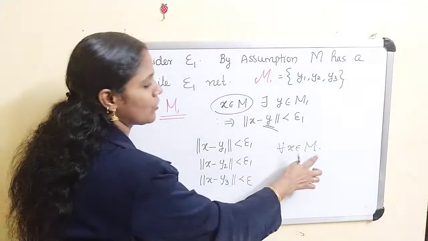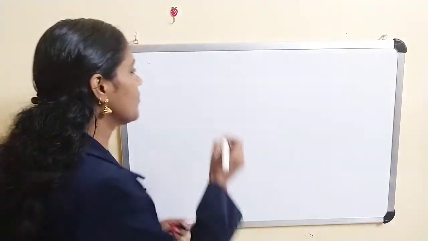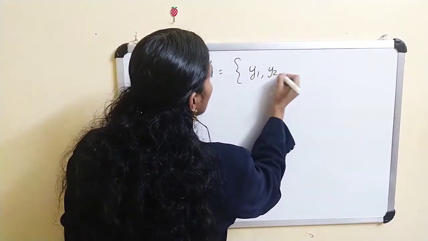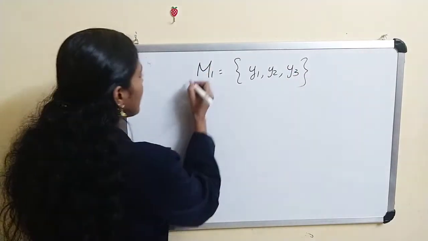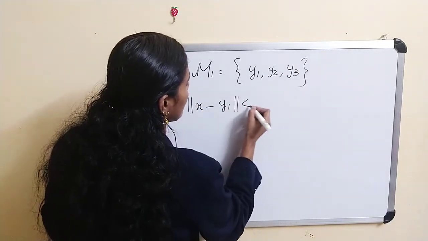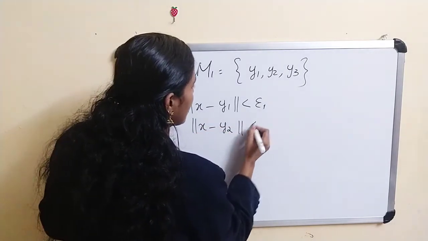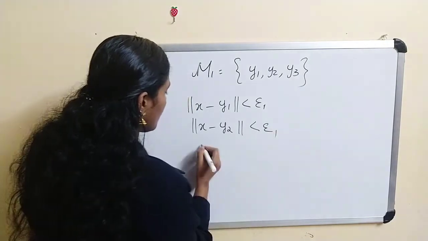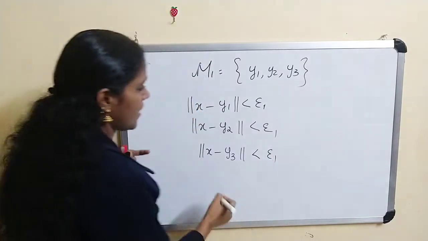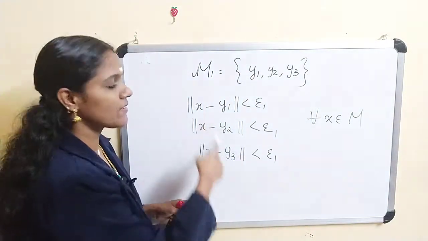Okay, for every x belongs to M, either this condition holds, or this. So, if we consider M1 equal to some set {y1, y2, y3}, then we get norm of x minus y1 less than epsilon 1, norm of x minus y2 less than epsilon 1, norm of x minus y3 less than epsilon 1, and this holds for every x belongs to M. So for every x belongs to M, either this condition holds.